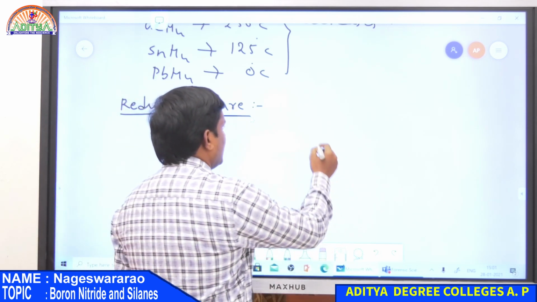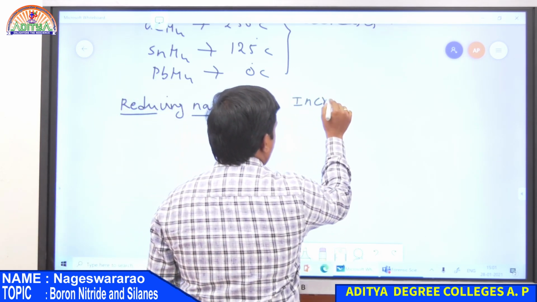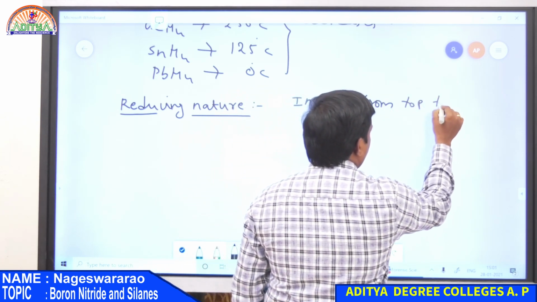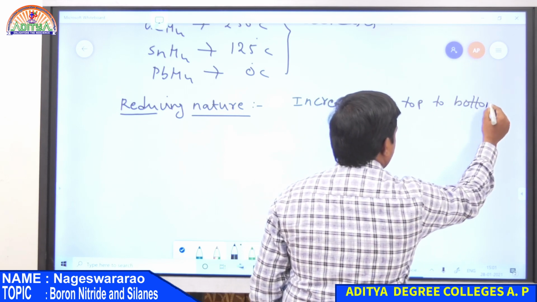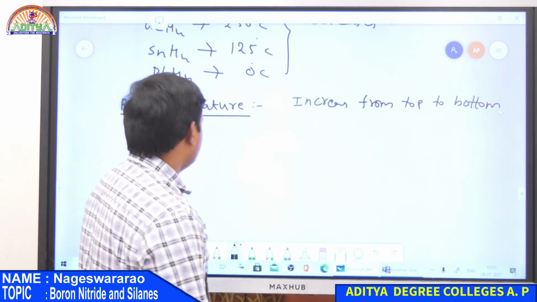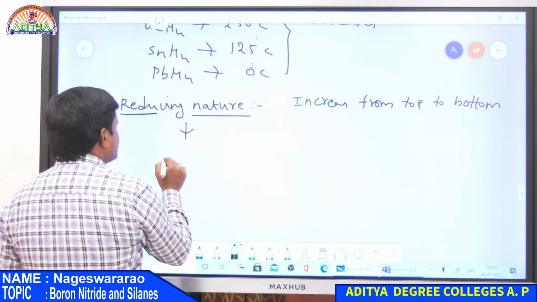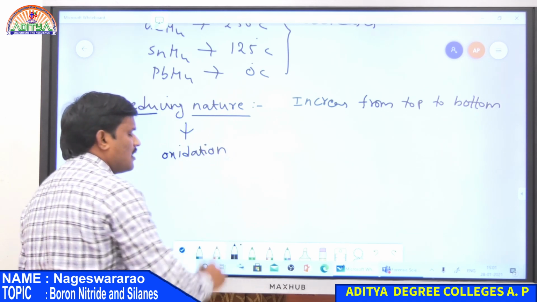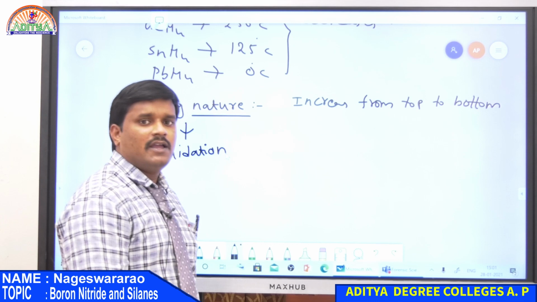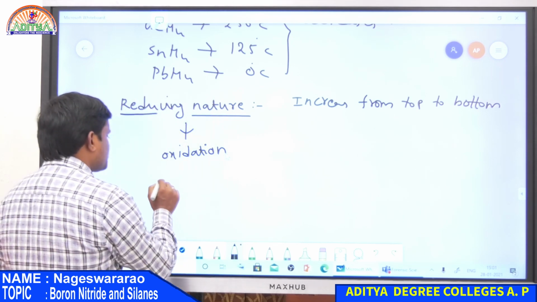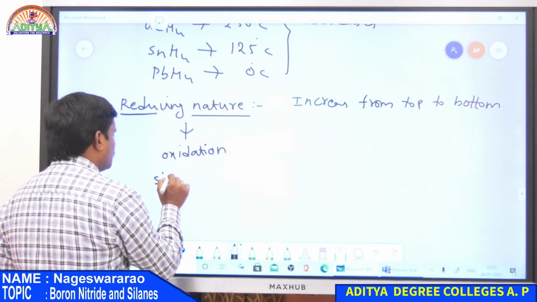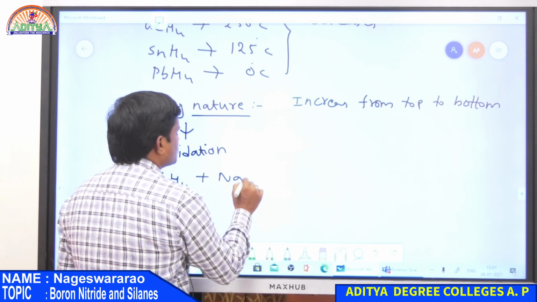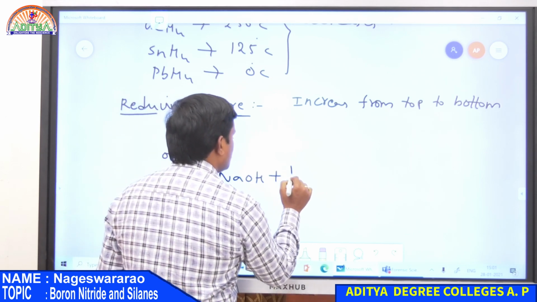The reducing nature of these hydrides always increases from top to bottom. So what is reducing nature? Reducing nature means the compound itself undergoes oxidation and it can reduce another compound. Suppose in the case of silicon, SiH4 easily reduces sodium hydroxide in water solution, that is, an alkaline solution.